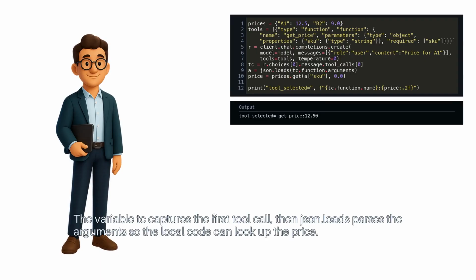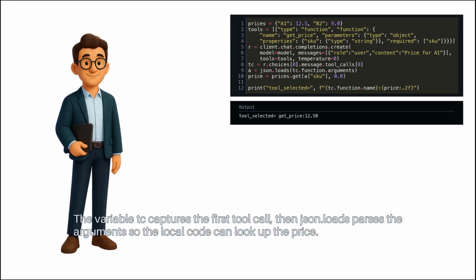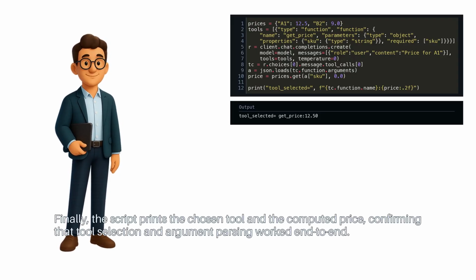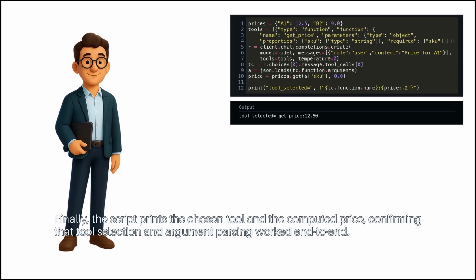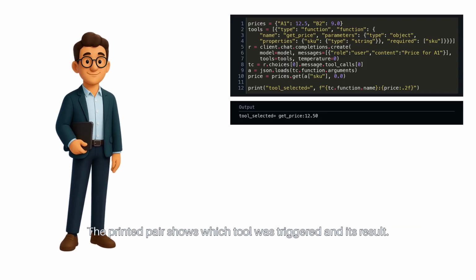The variable TC captures the first tool call. Then JSON.loads parses the arguments, so the local code can look up the price. Finally, the script prints the chosen tool and the computed price, confirming that tool selection and argument parsing worked end-to-end. The printed pair shows which tool was triggered and its result.